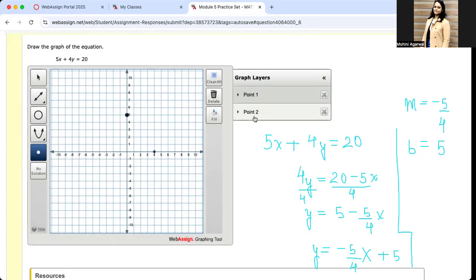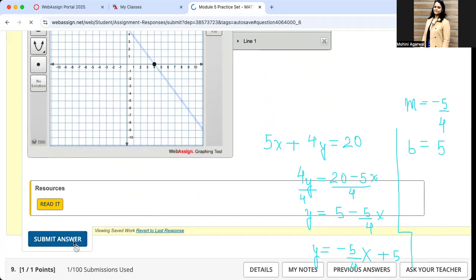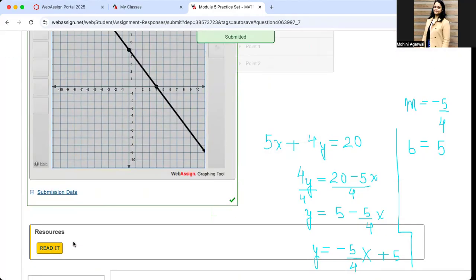Now you can see I have 2 points. Now I only have to pick the line and join them. So I'll pick the line. It should be blue here with the 2 ends as arrows. Click on them and join it. This is your line, which is what the question is asking you. Now let's check it. Perfect. Got it? Okay, let's move to the next one.